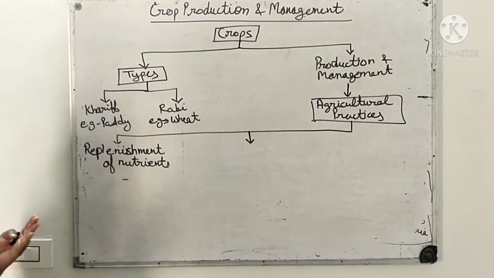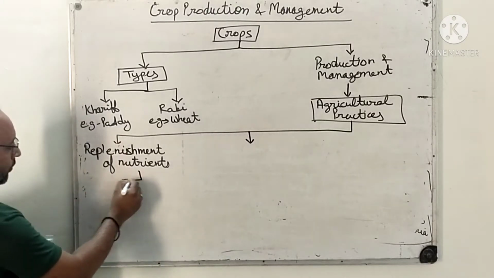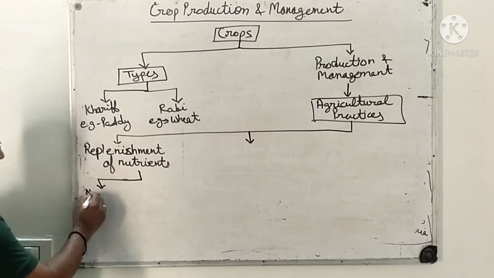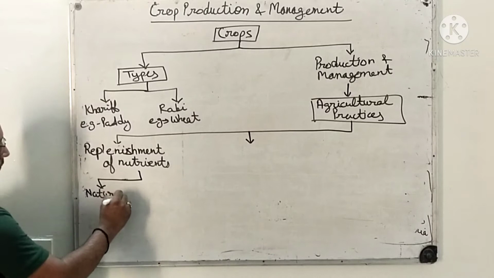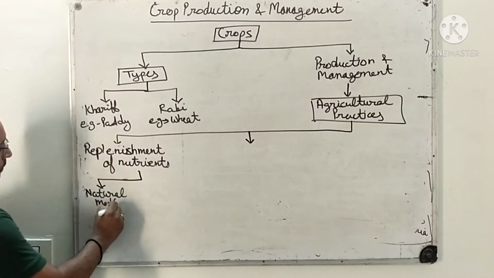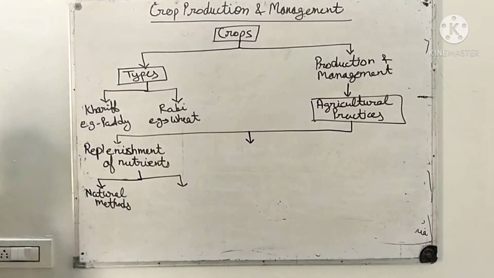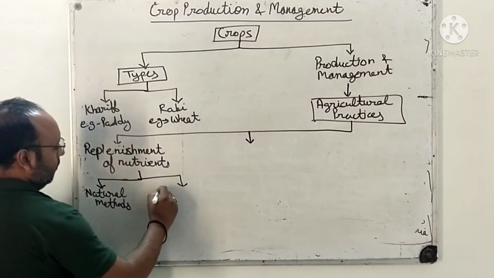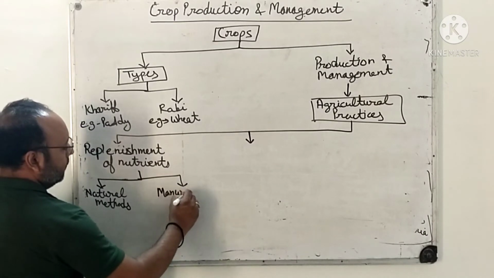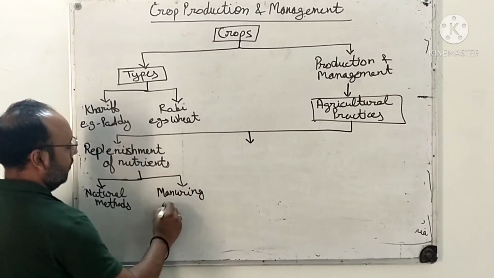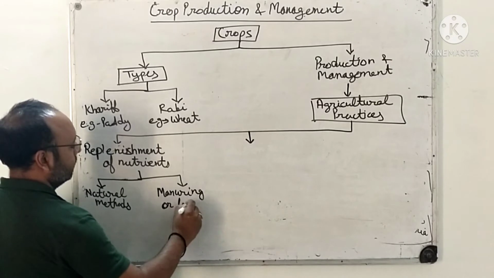So in this, we are having two. One were natural methods, right? And another in which we have given a special lecture on this, manuring or fertilizer.